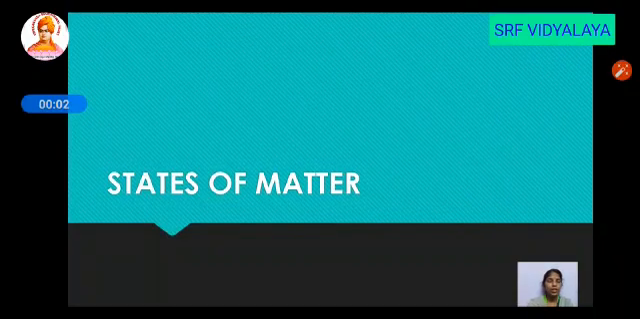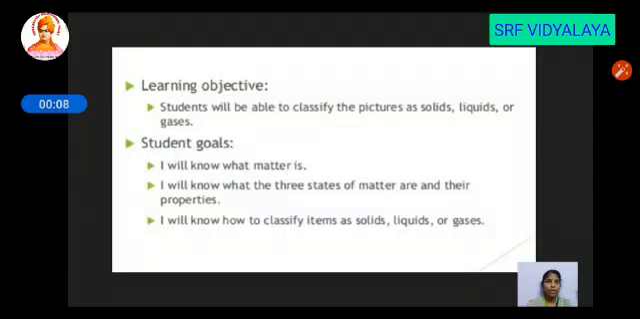Namaste students. In this session we are going to study about the states of matter. So the learning objective is students will be able to classify the pictures as solid, liquid and gases. Students' goal: know what is a matter and know the three states of matter and their properties. Know how to classify the items as solid, liquid and gases.